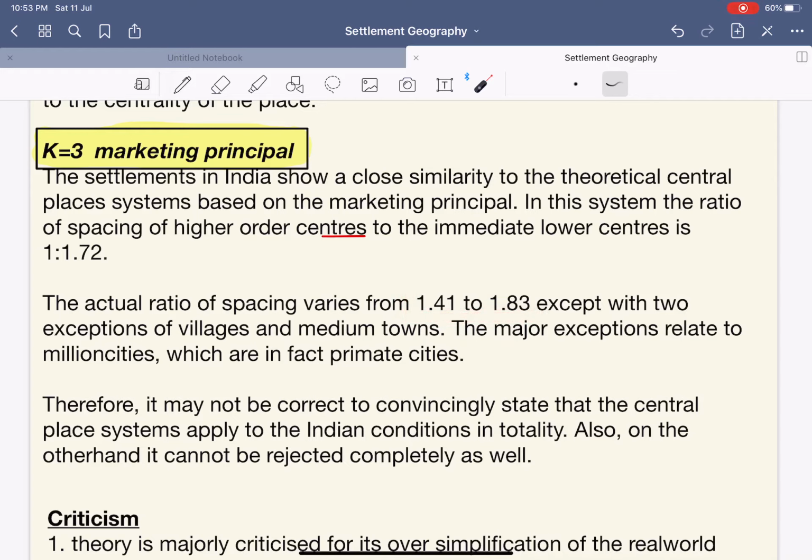So with this only you can do it. If you do not want to write this entire statement, no need to write it. You can just simply write what I have dictated.